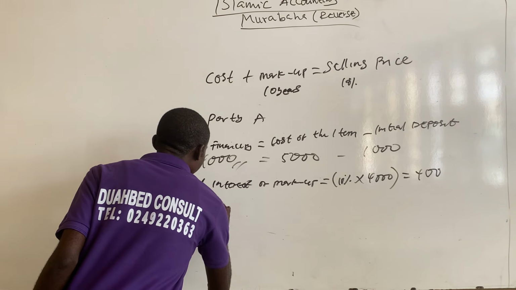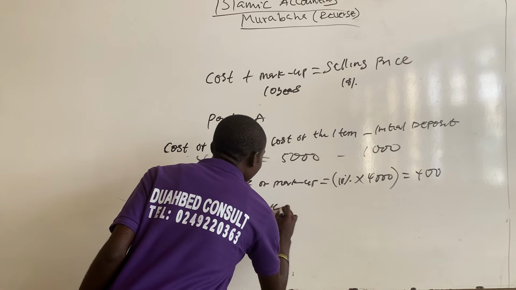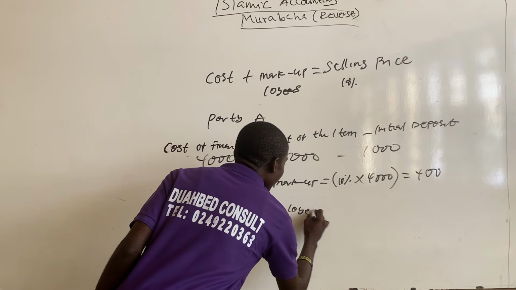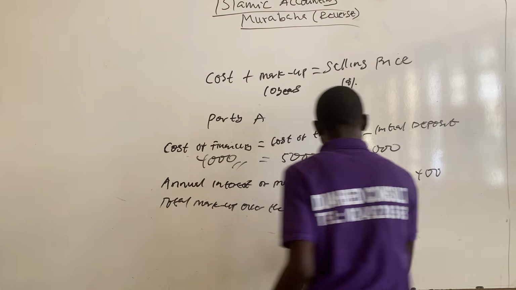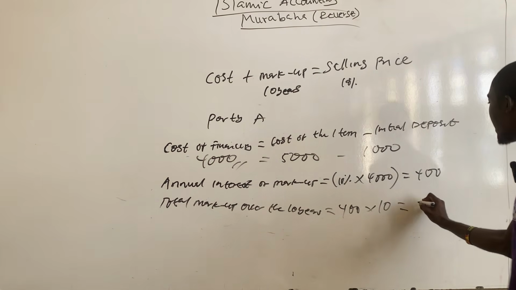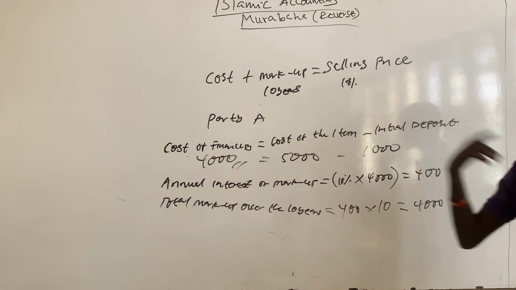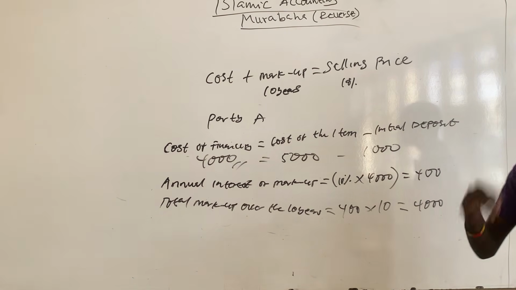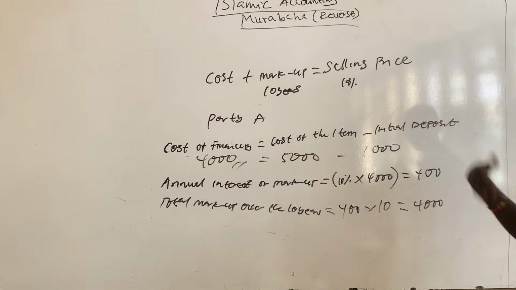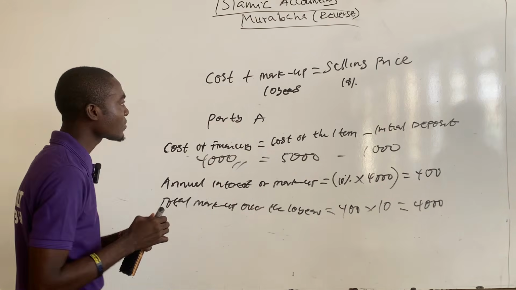total markup over the 10 years will be 400 times 10. That's the number of years, and that will give you 4,000. So it means that at the end of the 10 years, party A will be paying a total markup or interest of 4,000 to the bank. And also the cost of financing, which is 4,000.